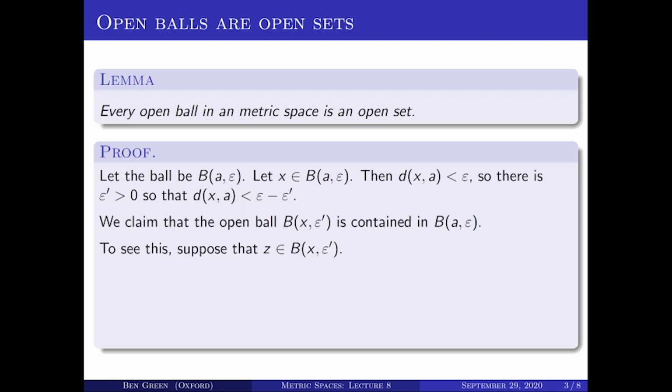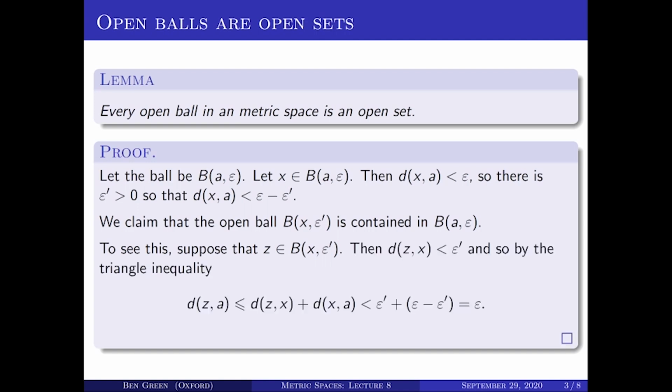So let's prove that. Suppose I take an arbitrary point Z in that smaller ball. Well, by definition, the distance from Z to X is less than epsilon'. And therefore, by the triangle inequality, the distance from Z to A is less than or equal to the distance from Z to X plus the distance from X to A, and that's less than epsilon' plus epsilon minus epsilon', which is equal to epsilon.